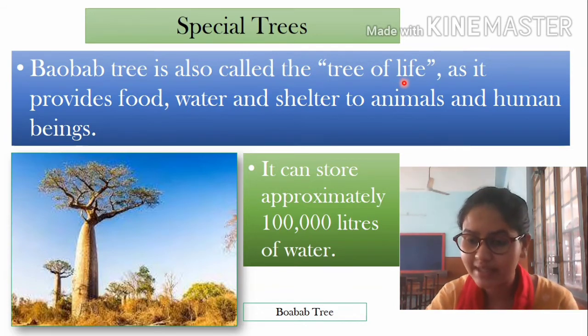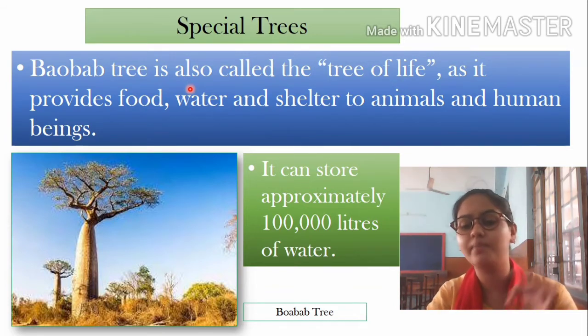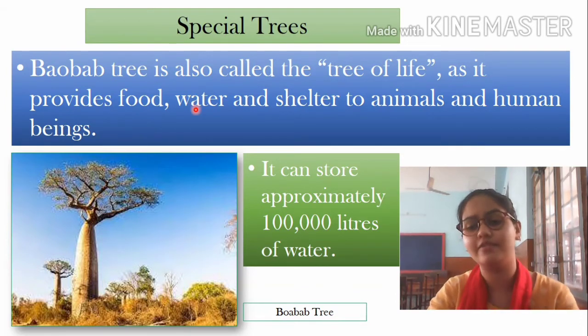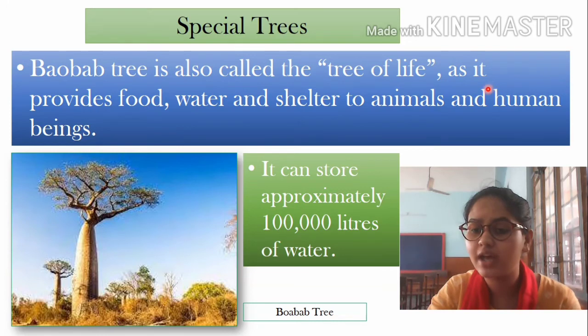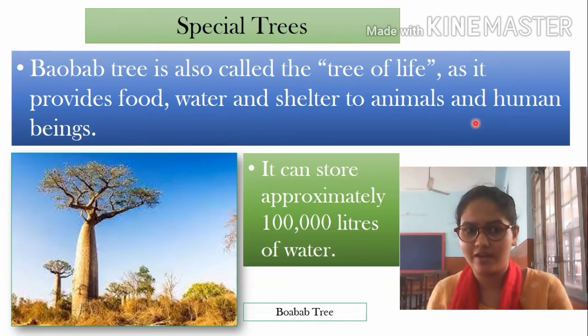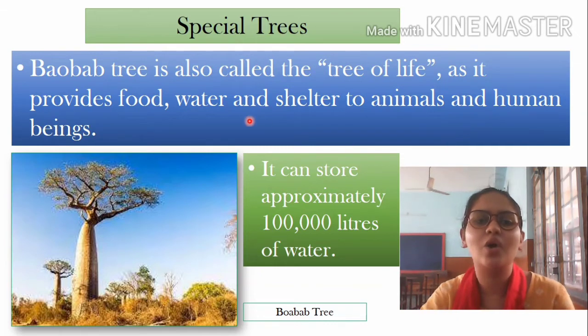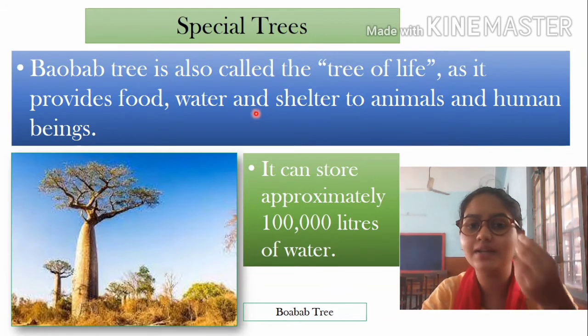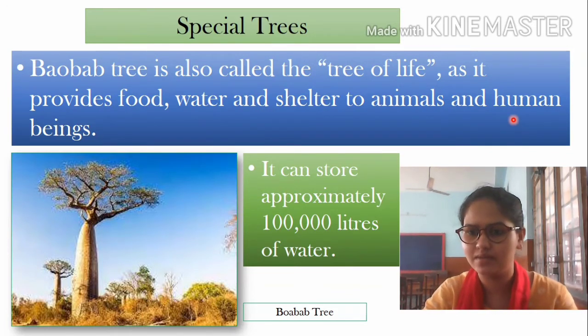Baobab is not only known by its name, it's also known as the tree of life. Why? Because it's not only providing food, it's providing water, it's providing shelter to animals and human beings. So this one is a special feature.